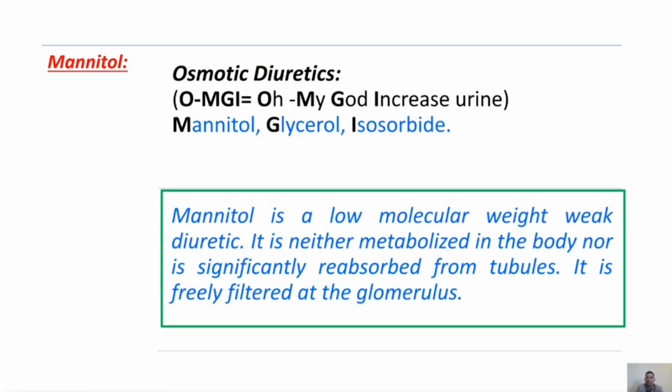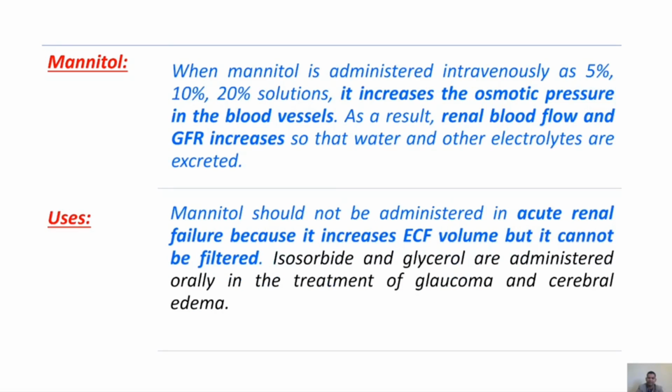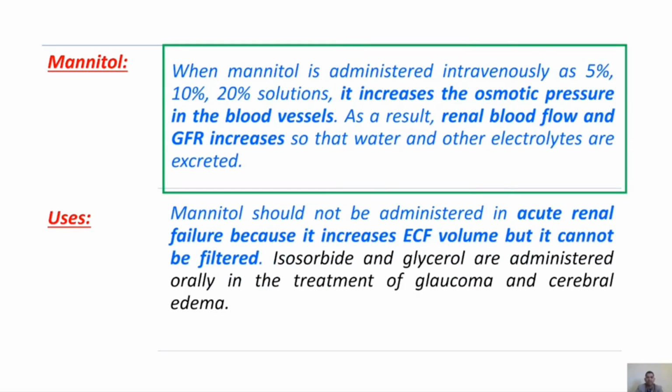Next, mannitol is a low molecular weight weak diuretic. It is neither metabolized in the body nor significantly reabsorbed from tubules. It is freely filtered at the glomerulus. When mannitol is administered intravenously as 5%, 10% and 20% solutions, it increases the osmotic pressure in the blood vessels. As a result, renal blood flow and glomerular filtration rate increase so that water and other electrolytes are excreted.